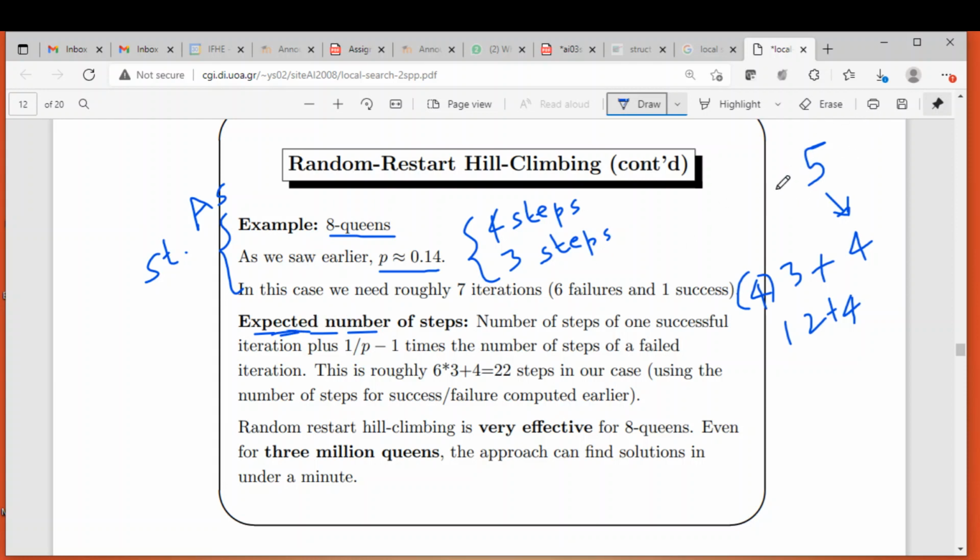I gave a random example, where the algorithm was restarted 5 times, including the first iteration. The last time is the successful one, so we assumed 4 steps, because that is what the problem statement says. But the remaining 4 times it got stuck somewhere, so that 4 is multiplied with 3. So in total, what we get is 16.